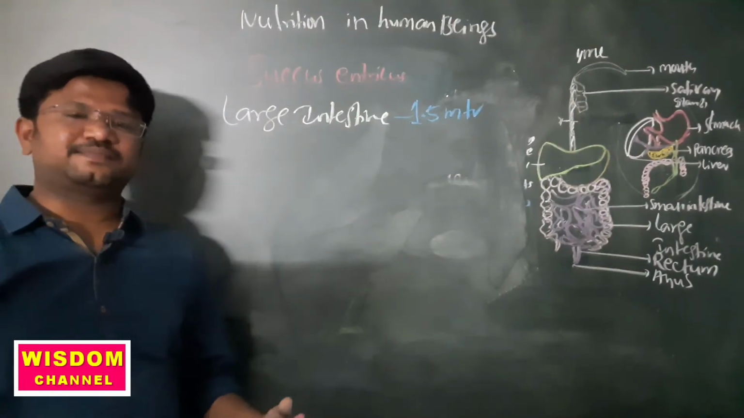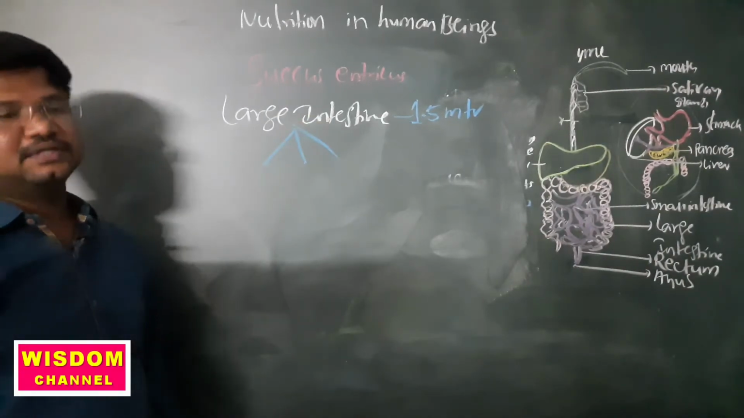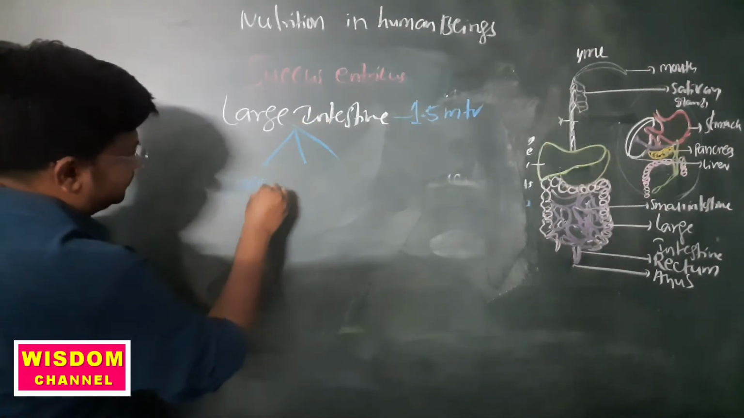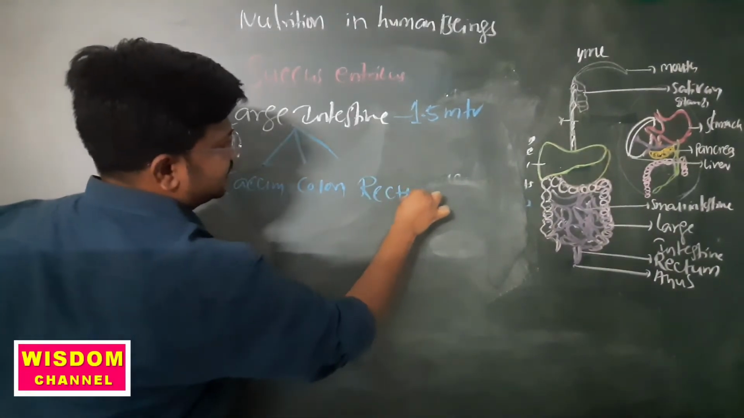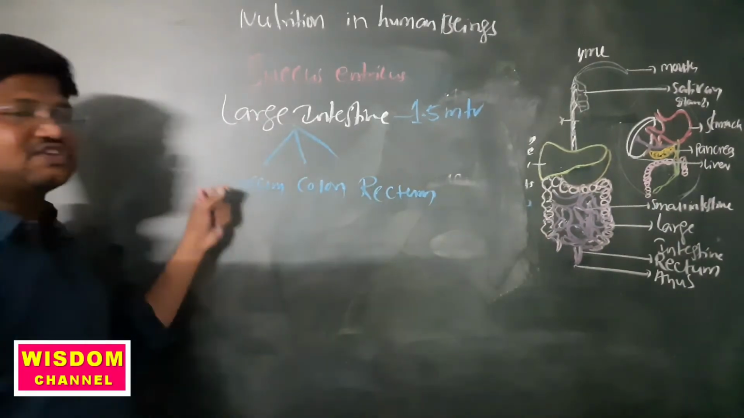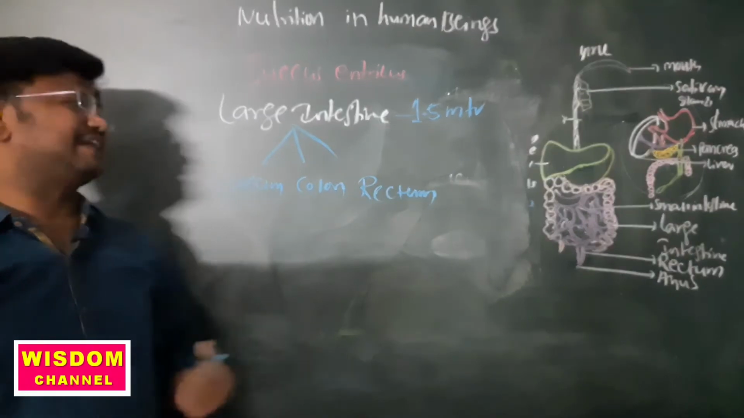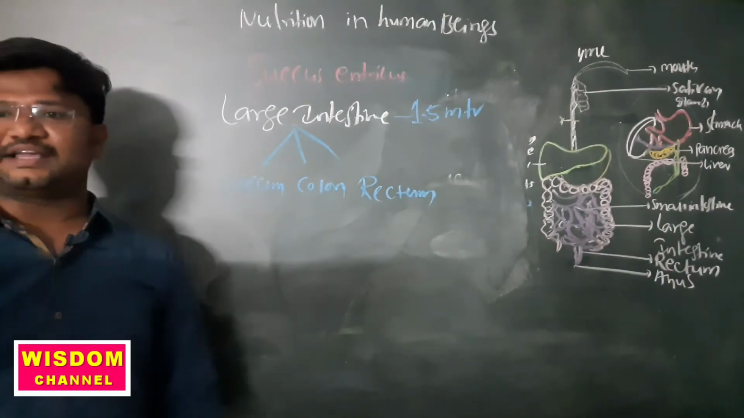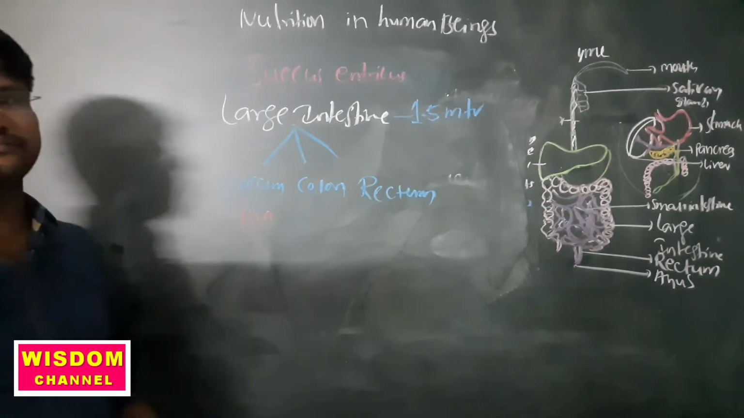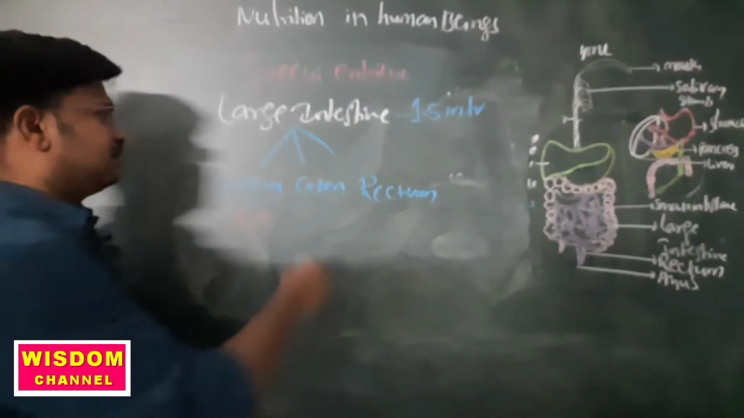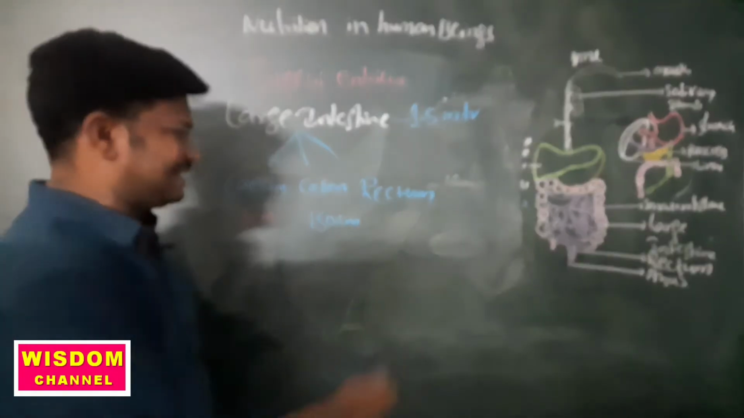Here, we divide this large intestine into three parts: cecum, colon, and rectum. These are the parts involved in the large intestine. No absorption takes place in this large intestine. The cecum length is 7 centimeters, the colon is 150 centimeters, and the rectum is 20 centimeters.